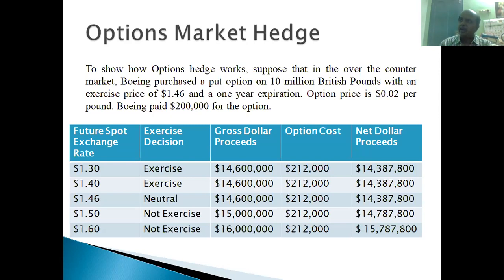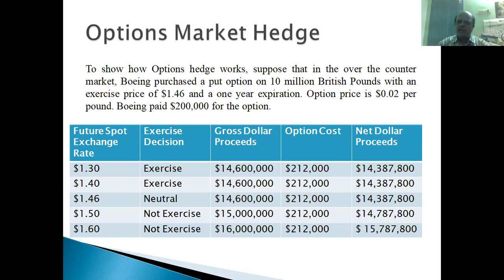Suppose on 15 May 2021, the rate in the spot market, the cash market, is $1.40 per pound. Here the rate is $1.46, there the rate is $1.40. So certainly they will exercise the contract. How much will they get from this contract? 14.6 million. How much do they have to pay? 212,000. So the same amount is left: $14,387,800 they'll be getting, right?